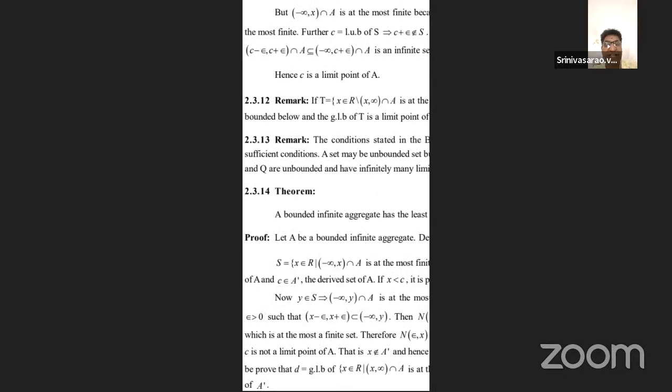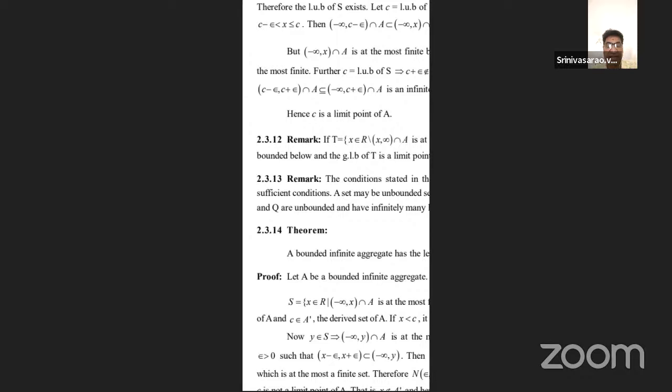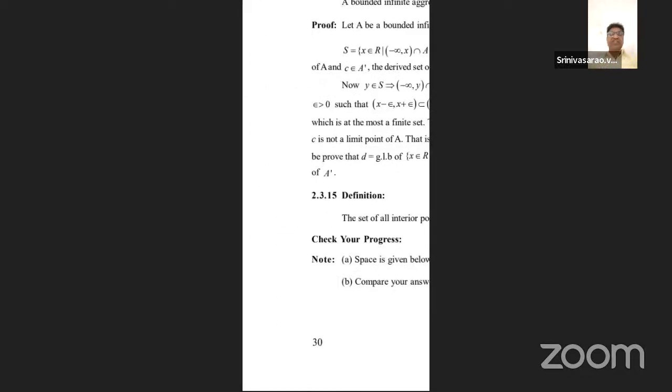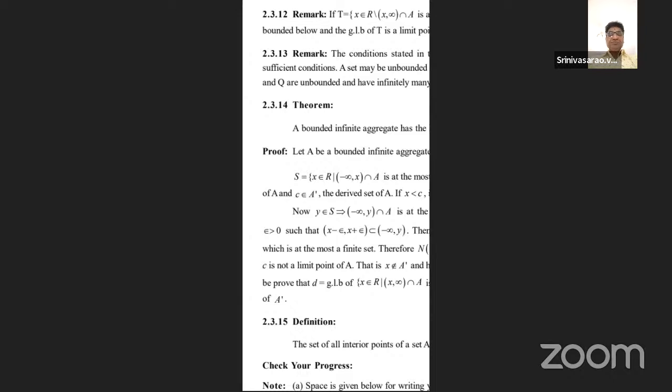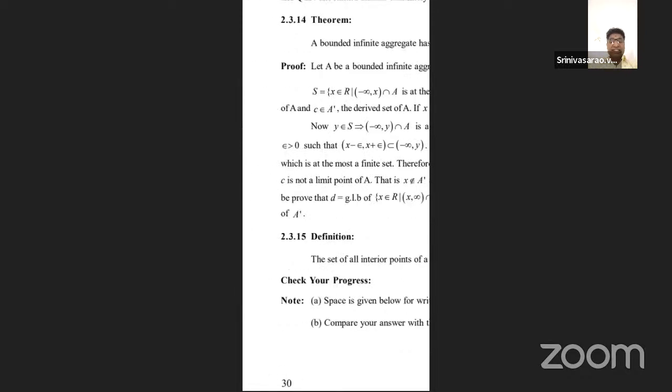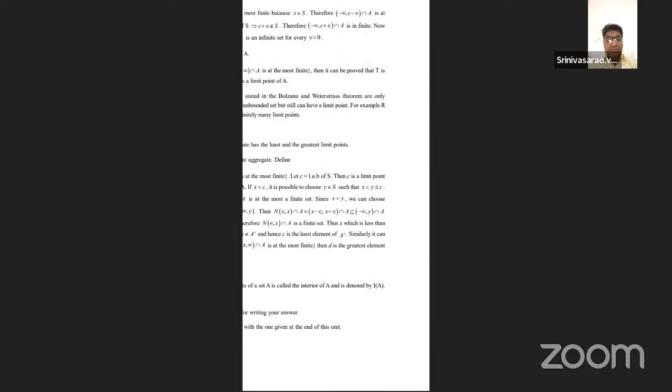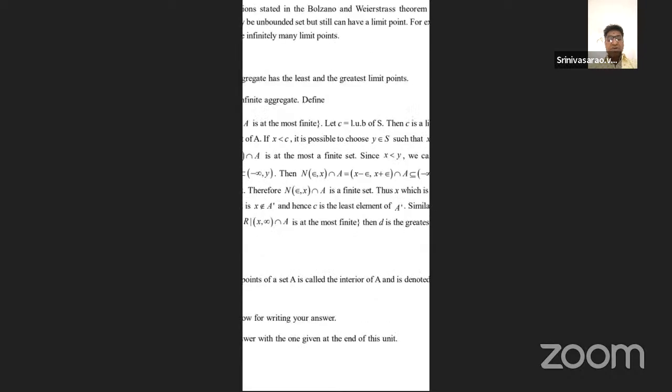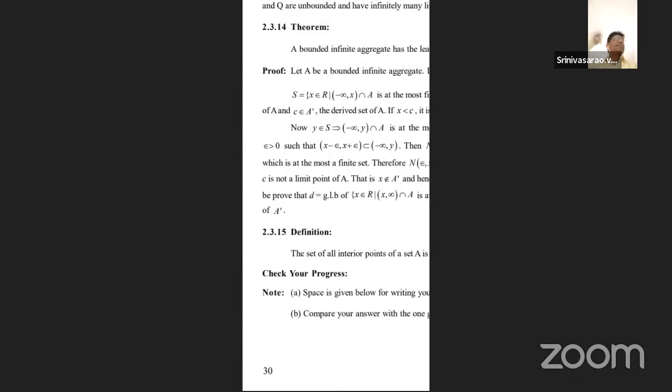You should listen carefully. This theorem is also very important. Please note down 2.3.11, that is the Bolzano-Weierstrass theorem. It has the least and greatest limit points theorem, 2.3.14, in the same manner. That is one of the corollaries of the Bolzano-Weierstrass theorem. Now the set of all interior points of the set is denoted by capital I of A.